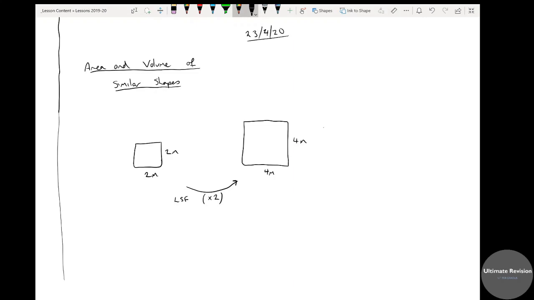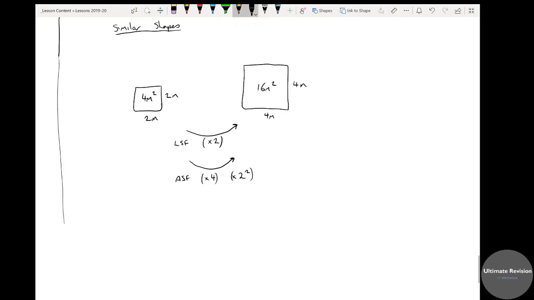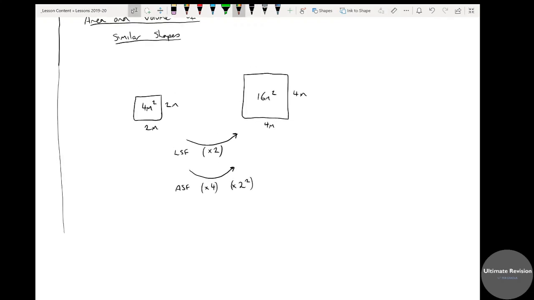Now, area does not work the same. The area of this small one is 4 meters squared, isn't it? 2 times 2. The area of the bigger one is 16 meters squared. So for area, you would not times by 2, and a lot of people do fall into that trap. For the area scale factor, you times by, well, in this case, 4, don't you? Times by 4. Now, what it actually is, you're timesing it by 2 squared, which I'll explain in a minute. 2 squared is 4, so you're timesing it by 2 squared.